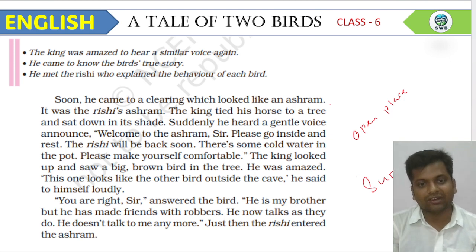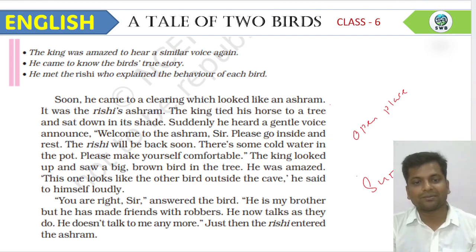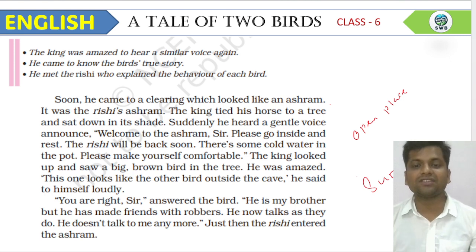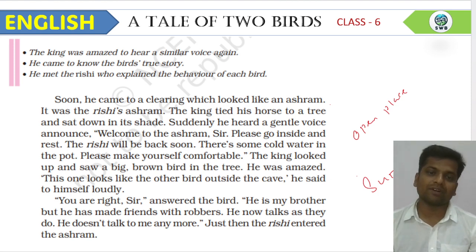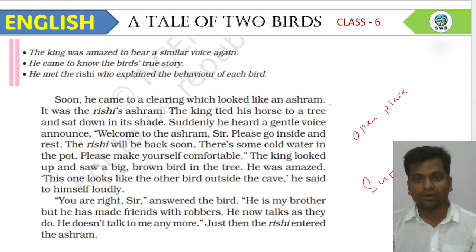You are right, sir, answered the bird. He is my brother, but he has made friends with robbers. This is the information given by the second bird to the king. The bird you are talking about is the same bird.